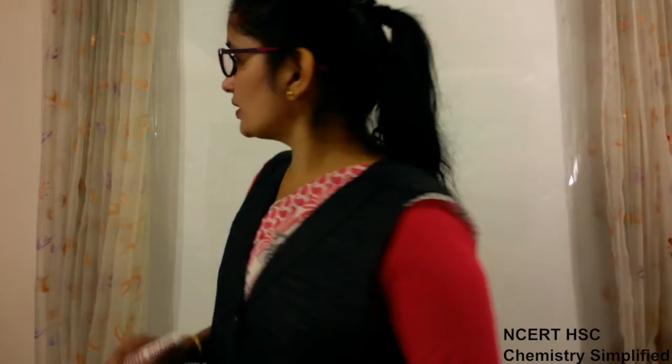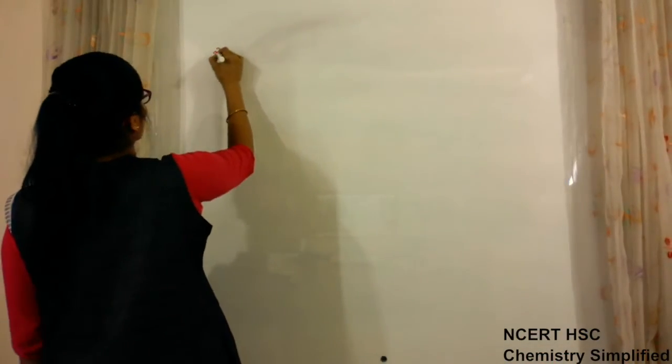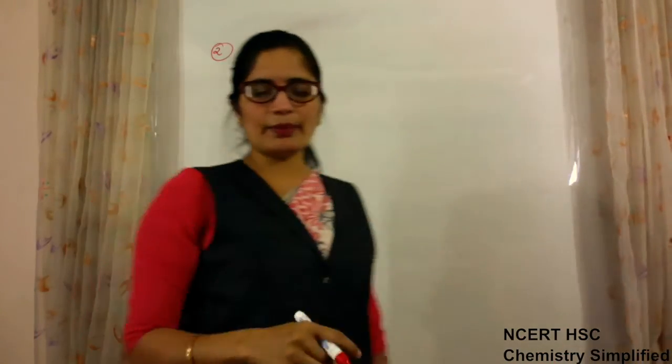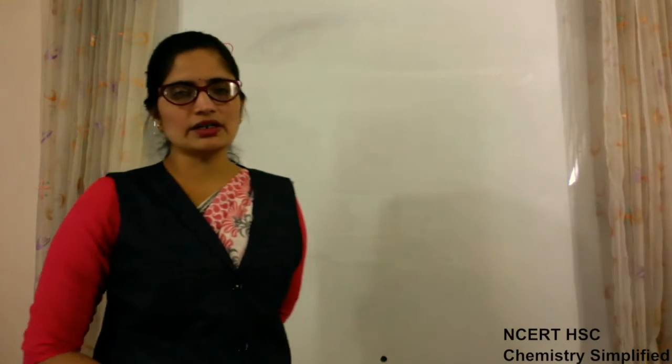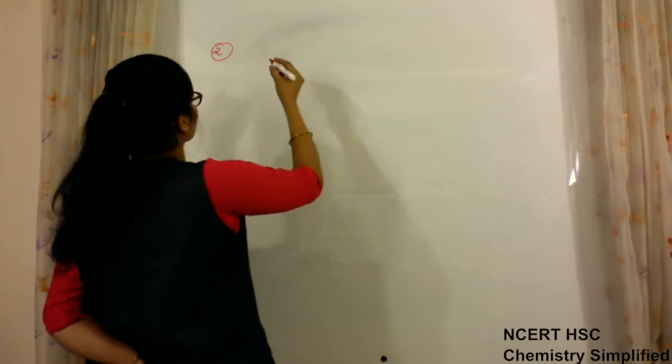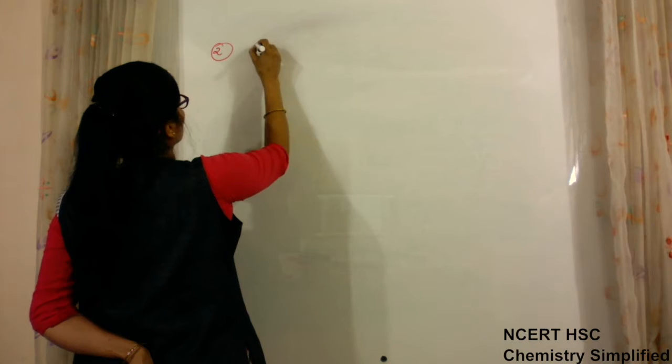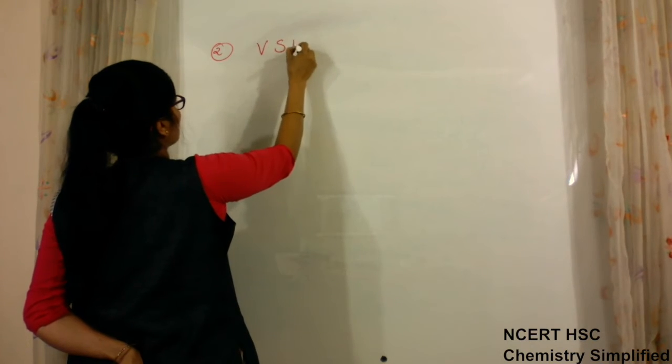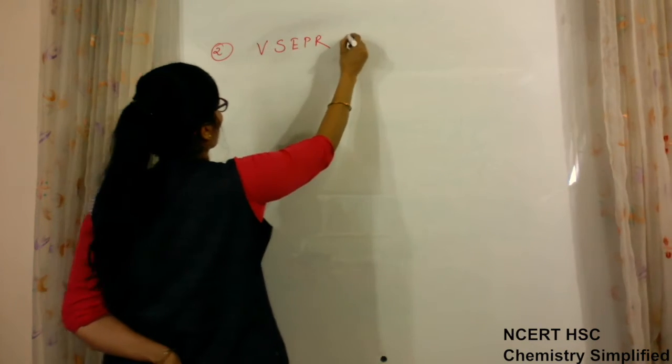So the next theory we are going to study throws light on the shape of various molecules. Today we come to the second theory related to the shape and bond formation of different molecules. That is the VSEPR theory.